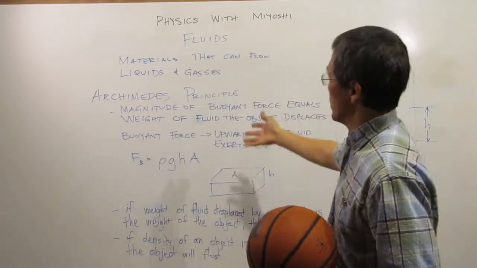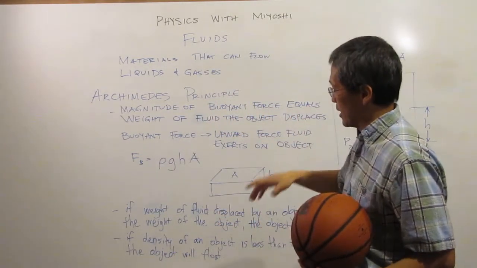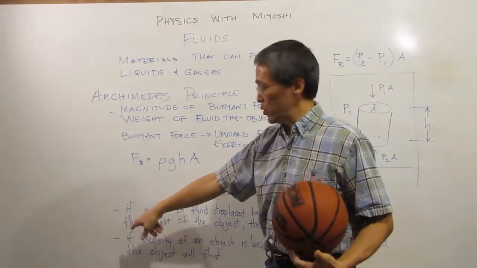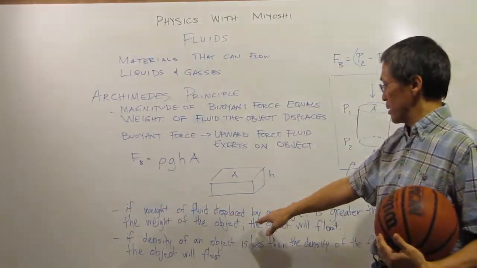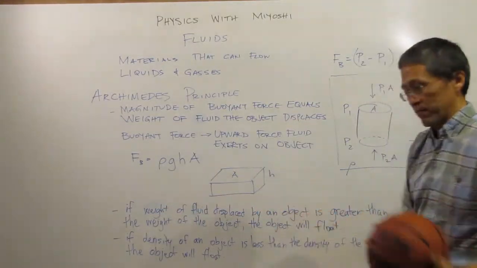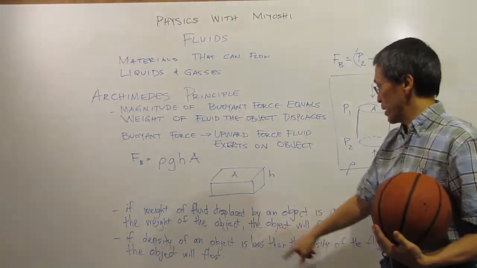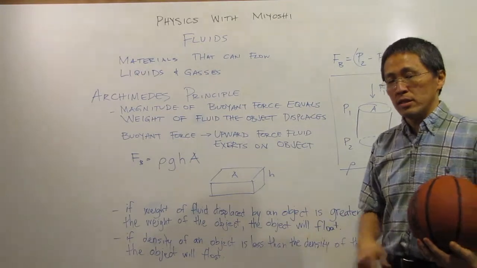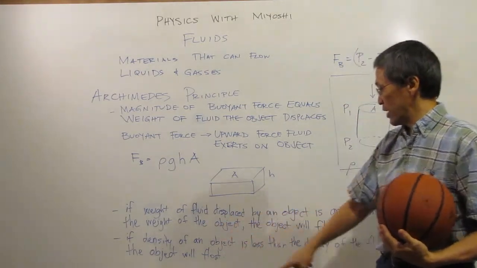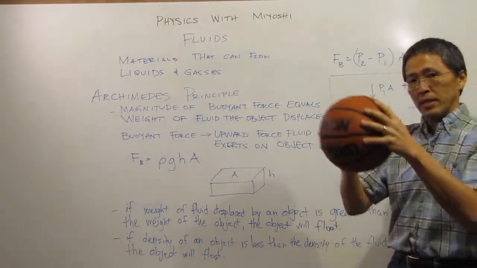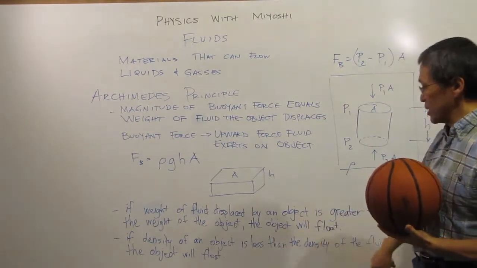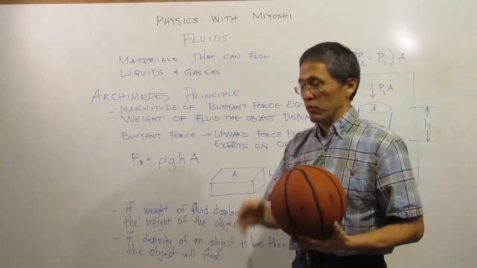And that's what Archimedes' principle shows us: if the weight of the fluid displaced by my object is greater than the weight of the object, then the object will float. Another way to say that is, if the density of the object I want to float is less than the density of the fluid, then the object will float.